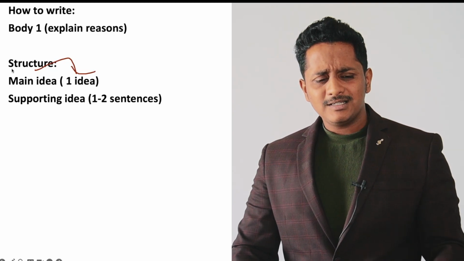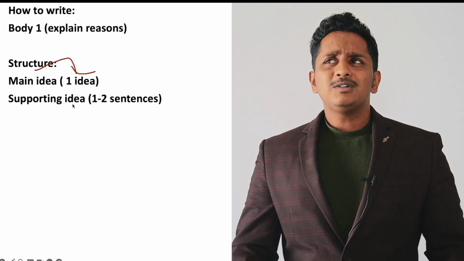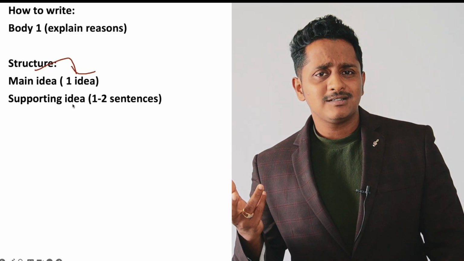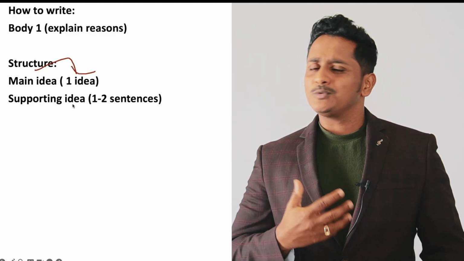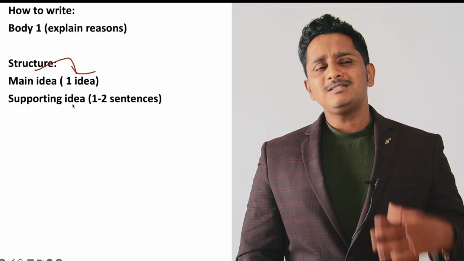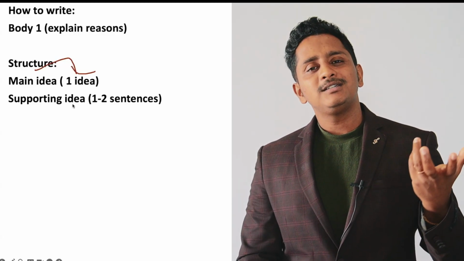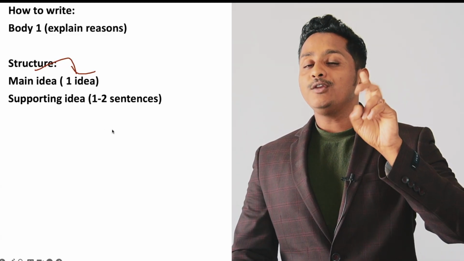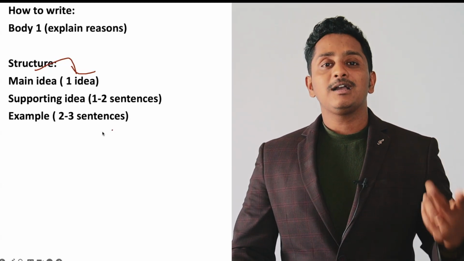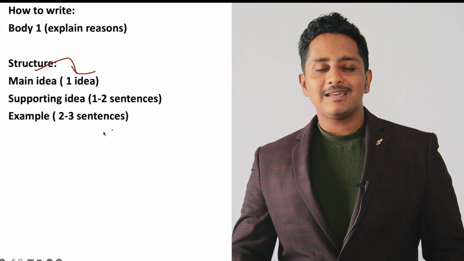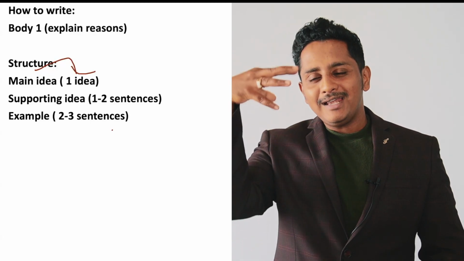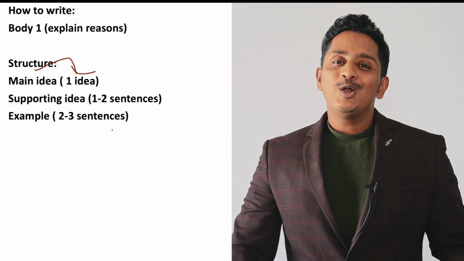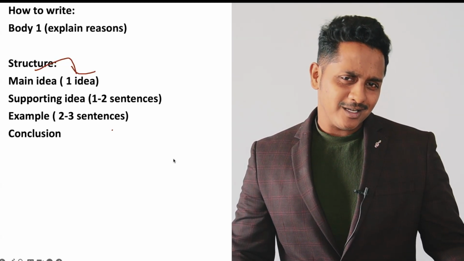Don't add "and." Simple sentence, and then the supporting idea. Why? Because in the media they show only film stars. No one talks about the freedom fighters who worked for the nation. Correct? Because of TRPs, the entertaining factor, they can make business and many things. That you write in the supporting idea in 1 or 2 sentences, and then the template says, come to the example. For instance, in India, get into the concept, get into an area, get into the region and explain.